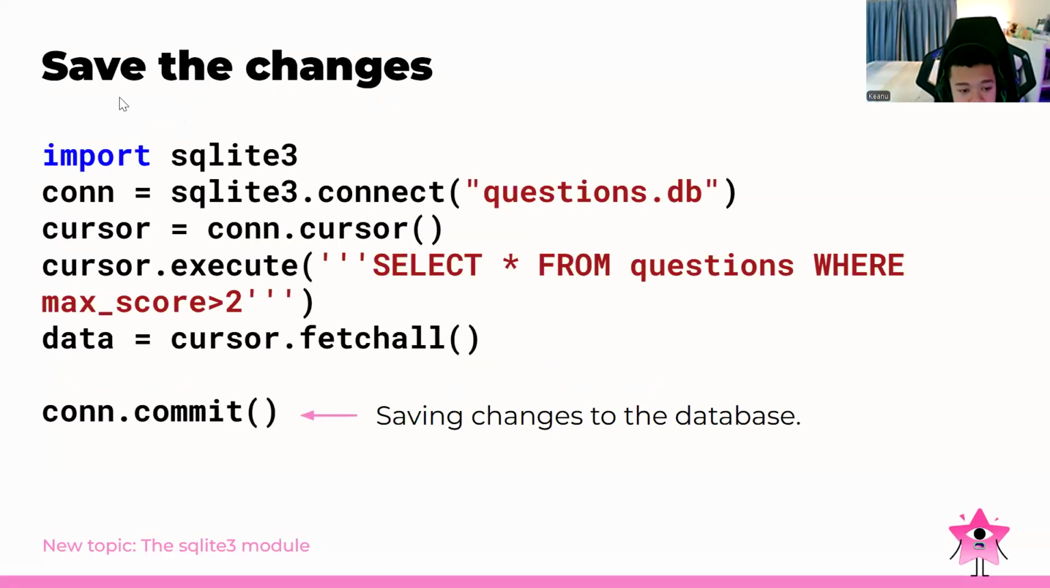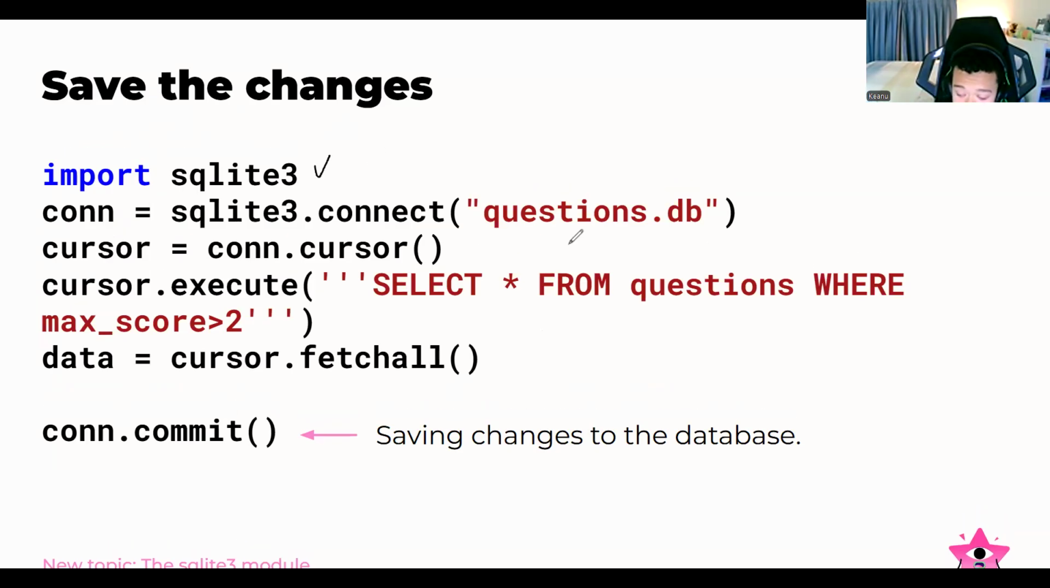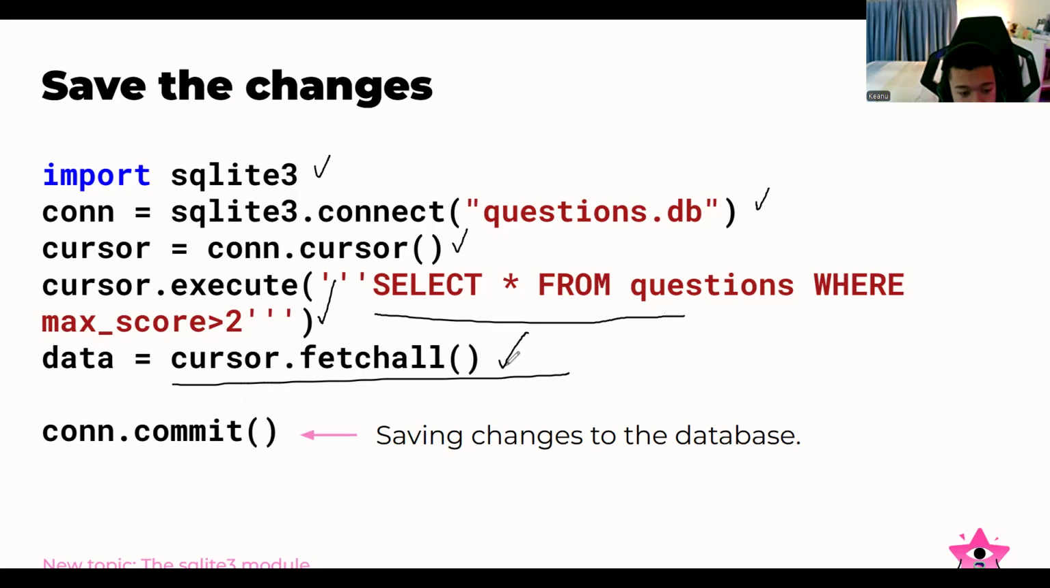So for saving the change, we import sqlite3, and then we connect: connection equals sqlite3.connect questions.db, and then we go for the cursor, connection.cursor, and then the execute: select asterisk from questions where maximum score greater than 2. And then cursor.fetchall to fetch this as tuples, and then we go for the commit. For saving changes to the database, just like GitHub, we are using commit. Basically it is for saving the changes to the database.